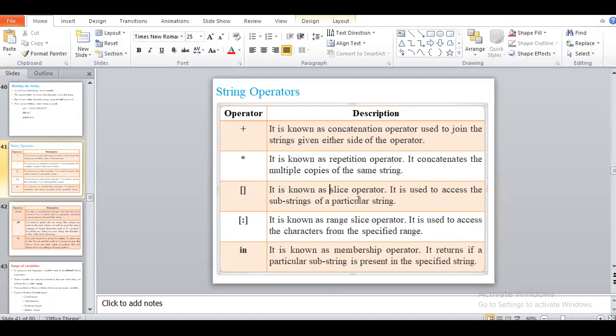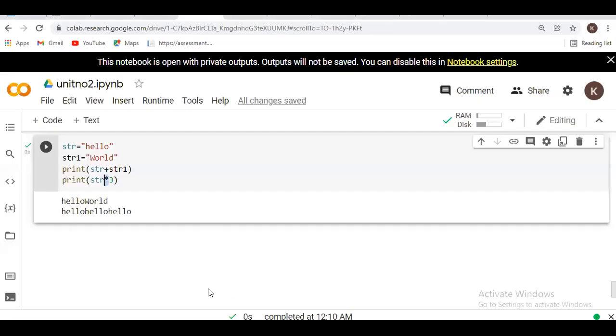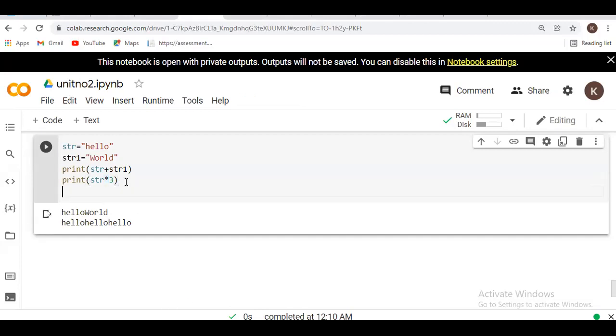Next is known as the slicing operation. It is used to access a substring of the particular string. If we give the bracket, it will be the slicing operation. Suppose here I am writing print of str of 3.